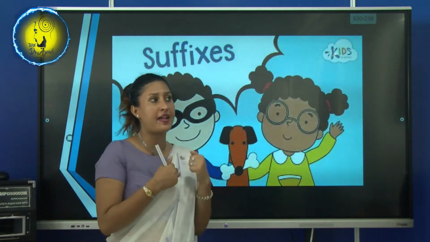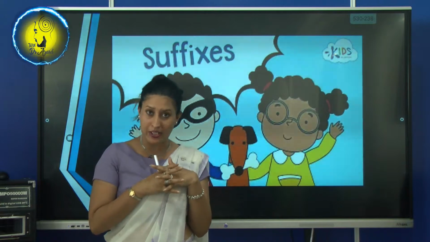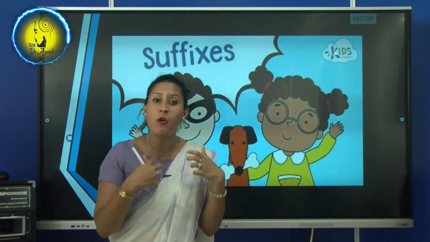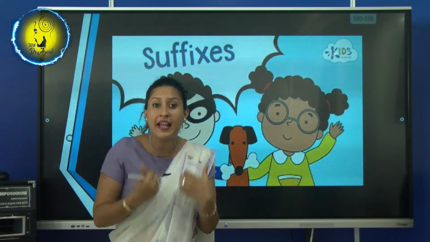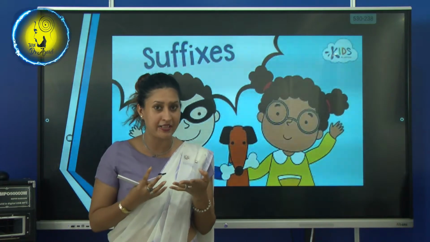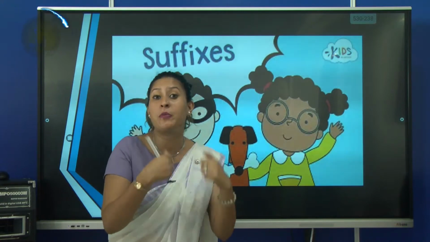Now you have to imagine you are the only child in your family. You always like to be in the middle of your mom and dad, isn't it? You always try to sleep with your mom and dad. You always try to go to the middle and sleep.